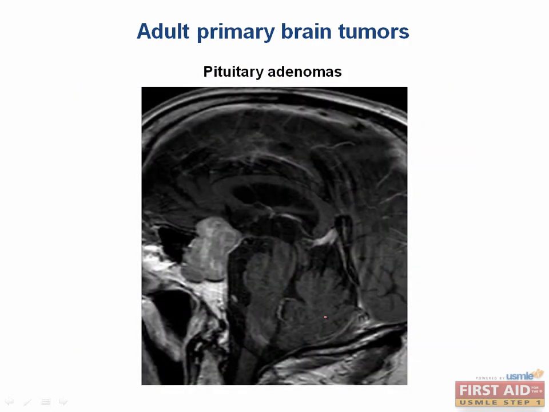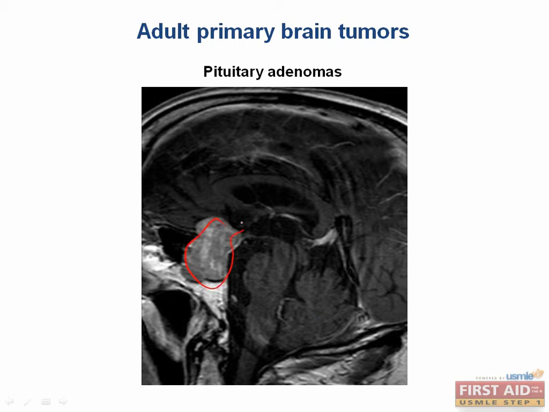Pituitary adenomas are discussed in more detail in the endocrinology lectures. The thing to remember is that unlike other primary brain tumors which present with symptoms of mass effect, pituitary adenomas are often noticed because of their endocrine symptoms. The MRI shows a heterogeneously enhancing mass in the midline. This expands the sella and extends into the anterior cranial fossa.